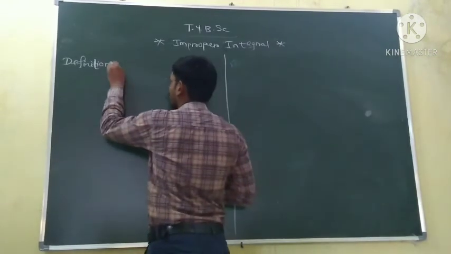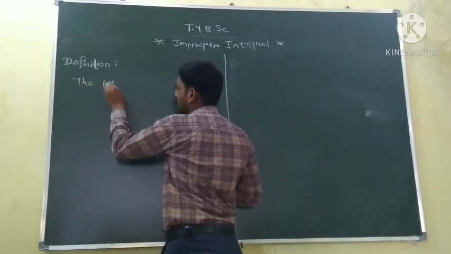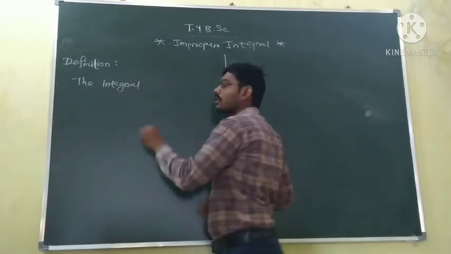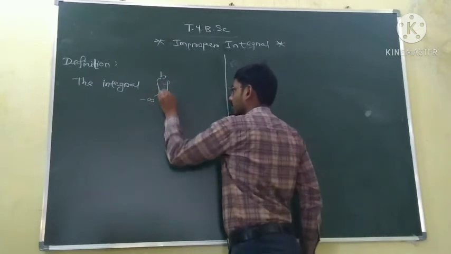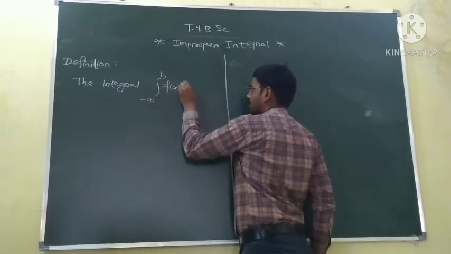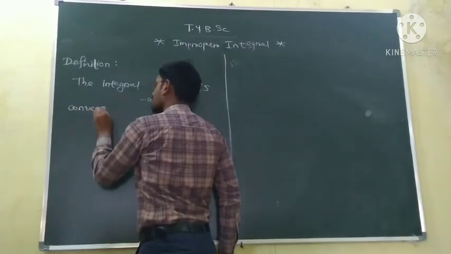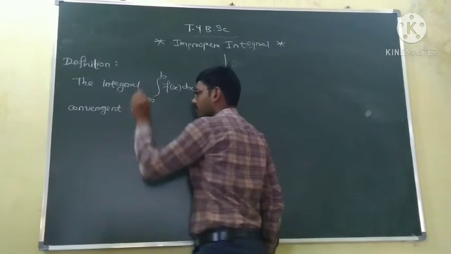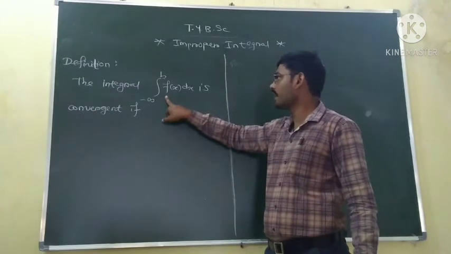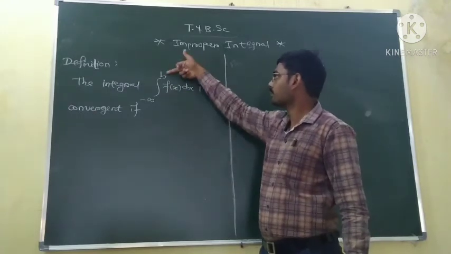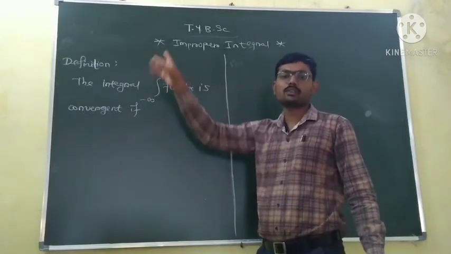So the definition: the integral from minus infinity to b of some function is convergent if, again on a similar basis, we will write the definition for this. In the last case the upper limit was infinite, so we took a number b and changed b to infinity.